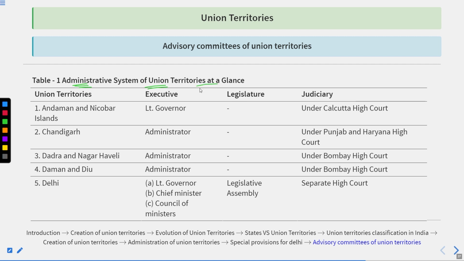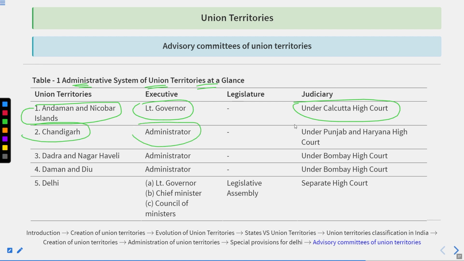Administrative systems of the Union Territories at a glance. Andaman and Nicobar Islands: Lieutenant Governor, under the judiciary of Kolkata High Court. Chandigarh: Administrator, under the judiciary of Punjab and Haryana High Court. Dadra and Nagar Haveli: under the Administrator, judiciary is under Bombay High Court. Daman and Diu: Executive Administrator, under the judiciary of Bombay High Court.